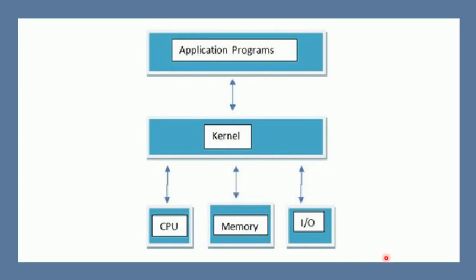If the process running in user mode requires any hardware resource, then the request from the application program is sent to the kernel, and from the kernel the request is sent to the specified hardware.